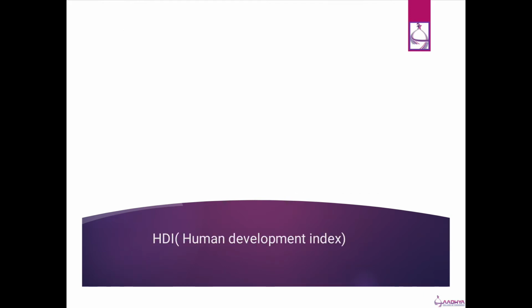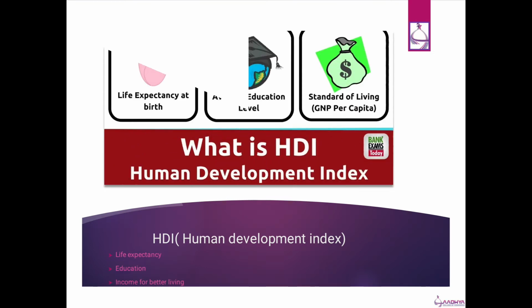Then next we have HDI, Human Development Index. Under this we are calculating life expectancy, education and income for better living. This is calculated for both male and female, meaning for the total population. So for life expectancy at birth, we are assuming the minimum life a person will live is 25 years and the maximum life a person can live is 85 years.